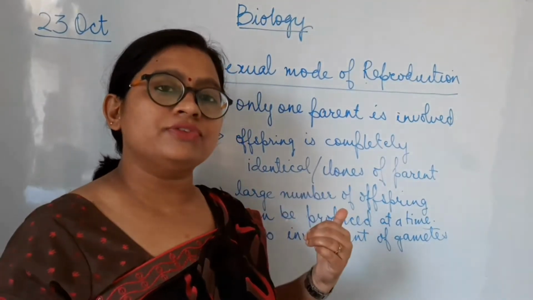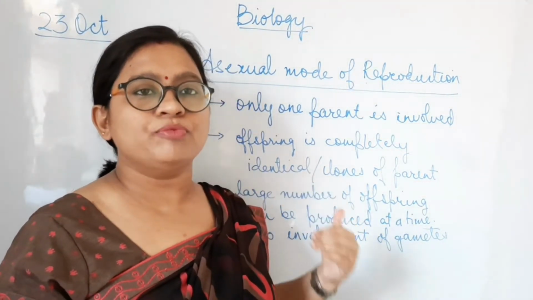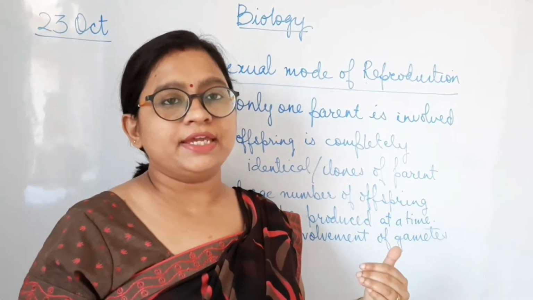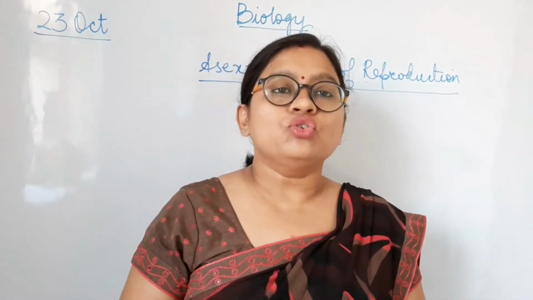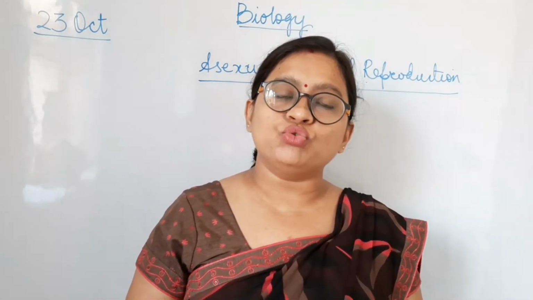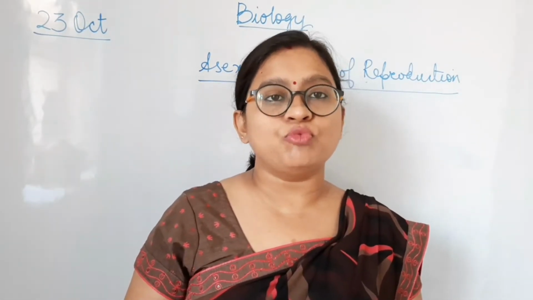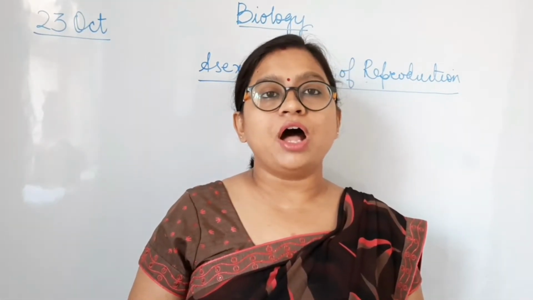So we are going to discuss the different ways by which the asexual mode of reproduction is seen in animals. As I've already told you, almost half of the animal kingdom reproduces through the asexual mode of reproduction. So what are our examples in this? We are going to discuss two examples.